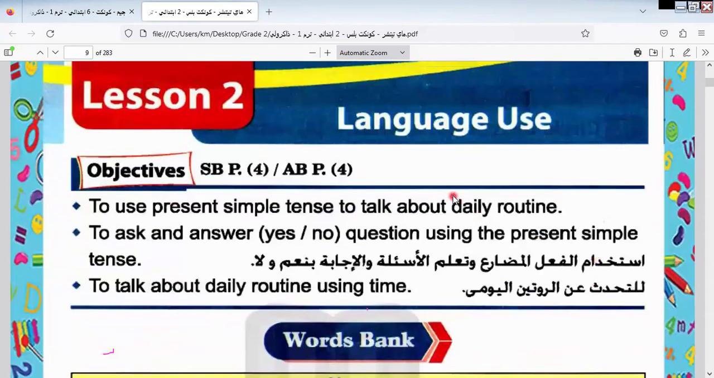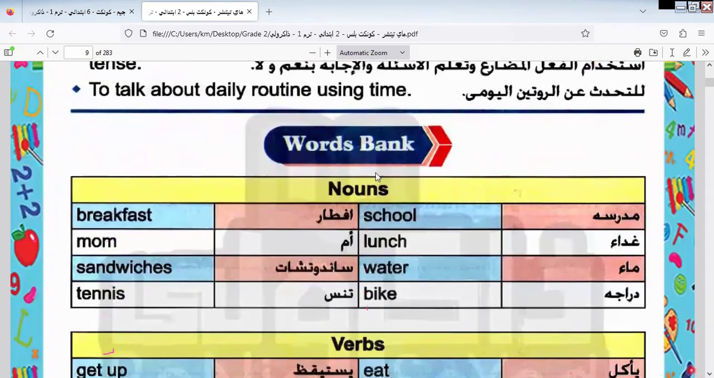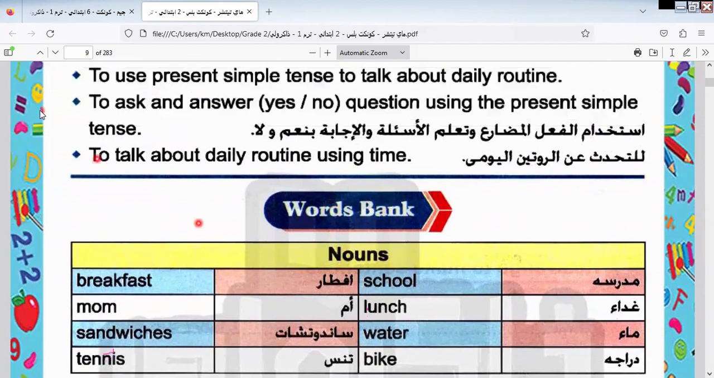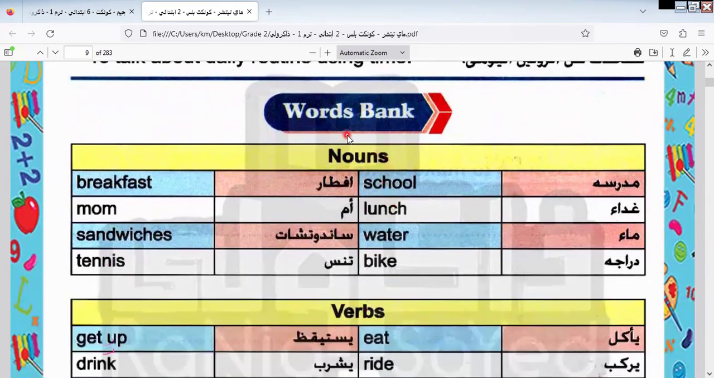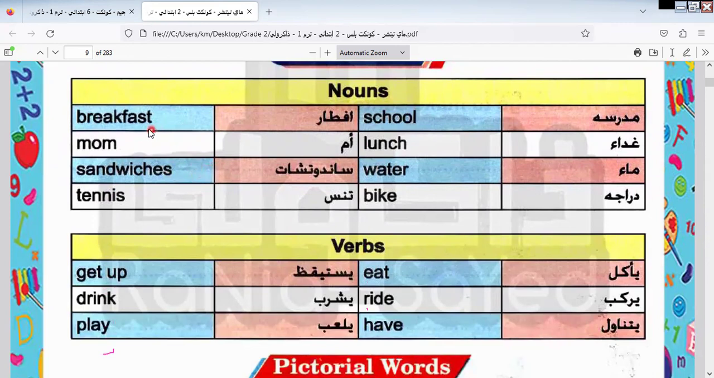Let's go to lesson 2. I will give you some of lesson 2, and next class I will continue it. I don't give you all, I give you a part of this lesson, not unit. Words bank: we have here some words. We must do it and we must know it.